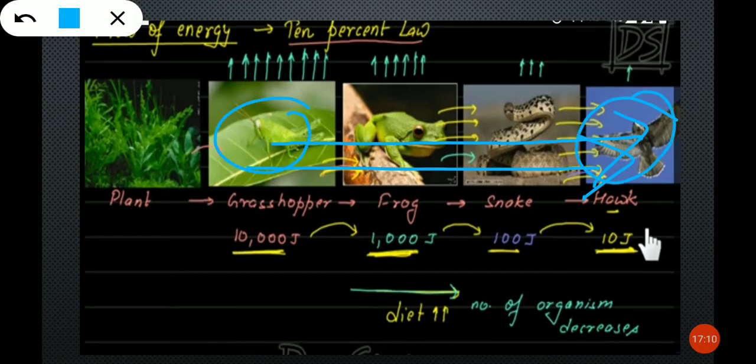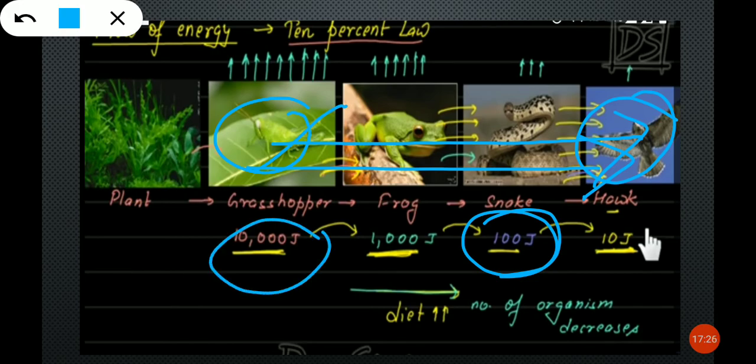The hawk. Because if the hawk eats only one snake, it will get only 100 joules. But in the case of the grasshopper, if it eats one plant, how much energy is it getting? 10,000 joules. So you can just imagine. So the hawk's diet should be more because it is getting less energy.